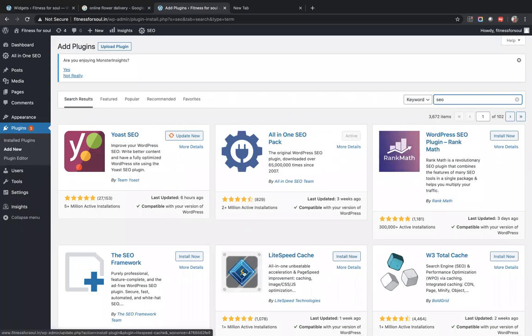You can try and pick others also, use them. If you like it, keep it. If you don't like it, remove it. No worries. How you can do it is search. So first go to plugins, add new plugin, type the need that you have, that is SEO. The plugins will come. You can click on activate. So suppose this is not activated, you can go and, I think, yeah. So this is all added.